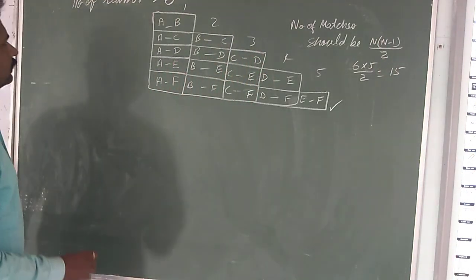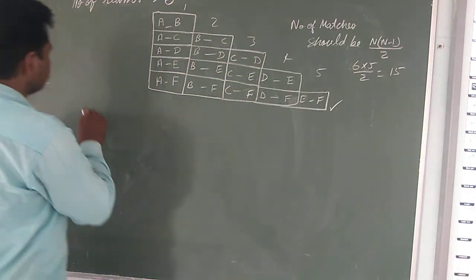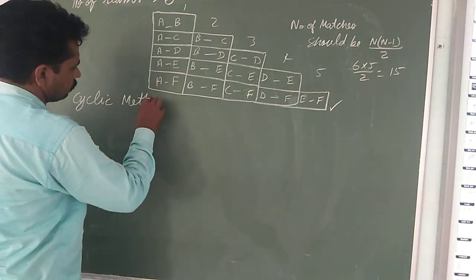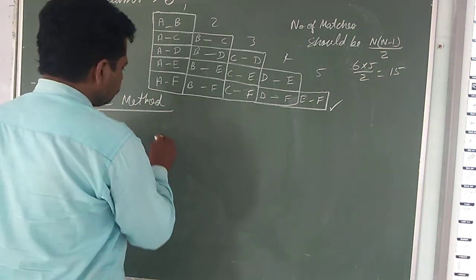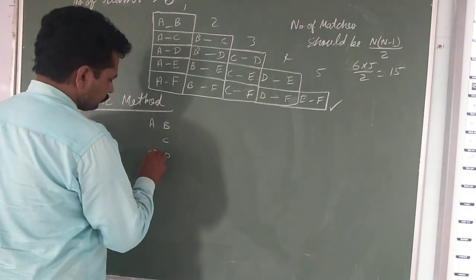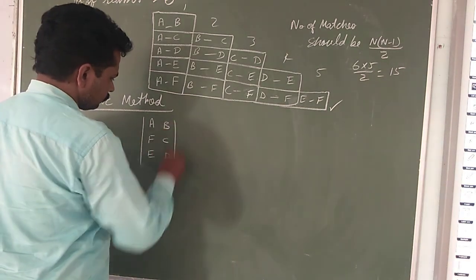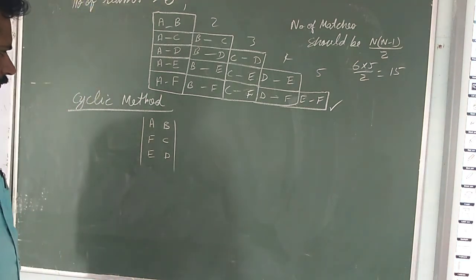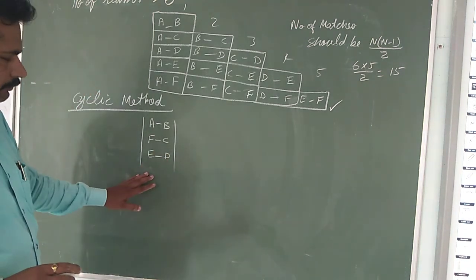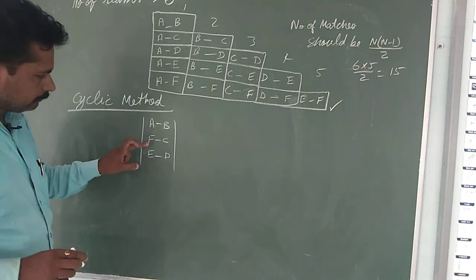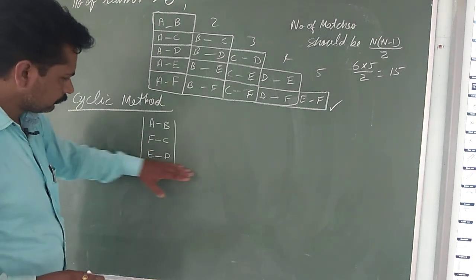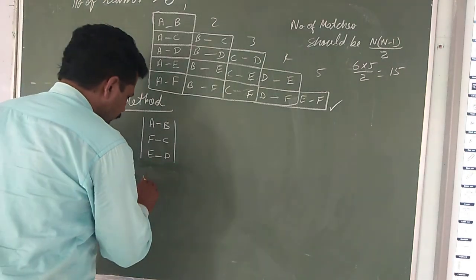The second method is what? Cyclic method. In the cyclic method, we have to arrange the teams in the same way, as you studied in matrix. You have studied matrices, in the same way. A has to play with B, F has to play with C, E has to play with D. It is the first round.